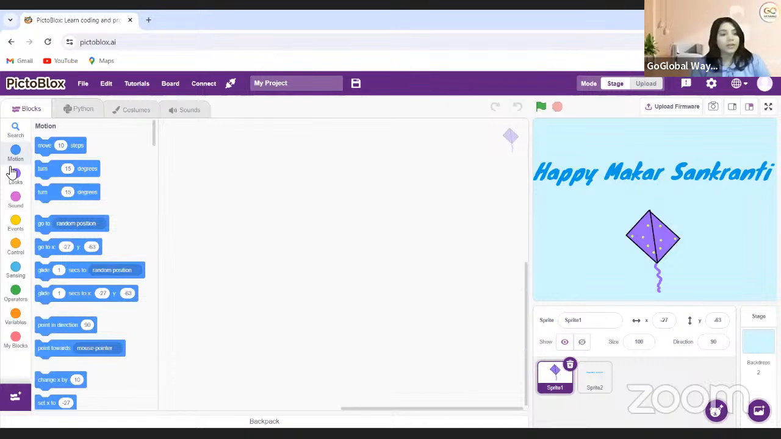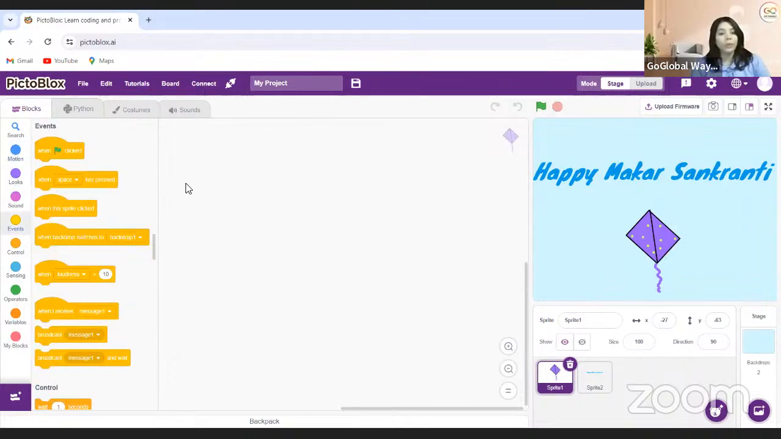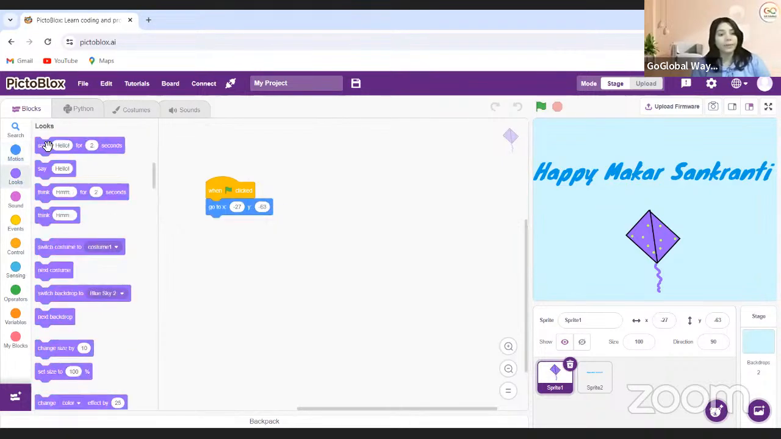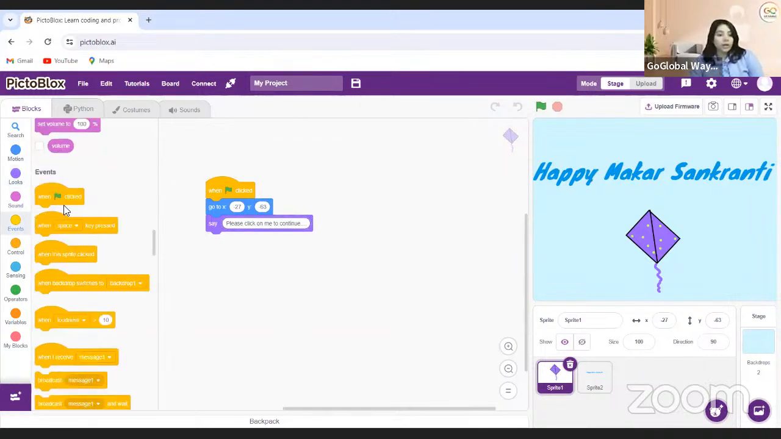Now what I want is that when the green flag is clicked, go to X and Y, and the kite will say. So I will take actually the say block without seconds. So the kite will say, please click on me to continue. Okay.